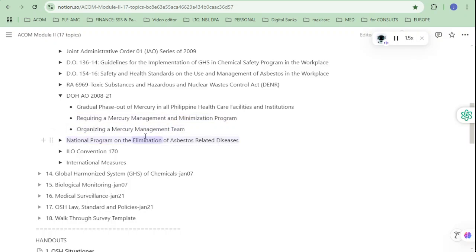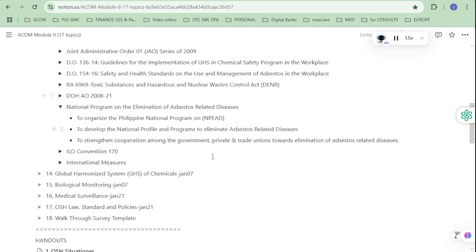National Program on the Elimination of Asbestos-Related Diseases. To organize the Philippine National Program on NPEAD. To develop the national profile and programs to eliminate asbestos-related diseases. To strengthen cooperation among the government, private sector and trade unions towards elimination of asbestos-related diseases.